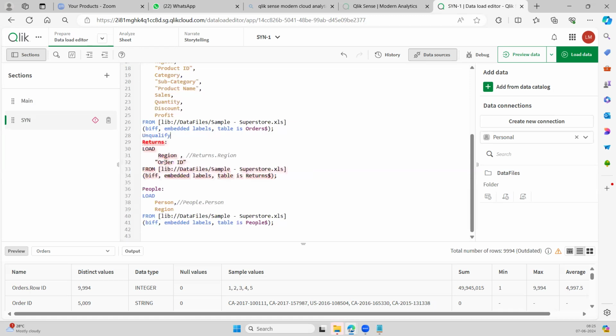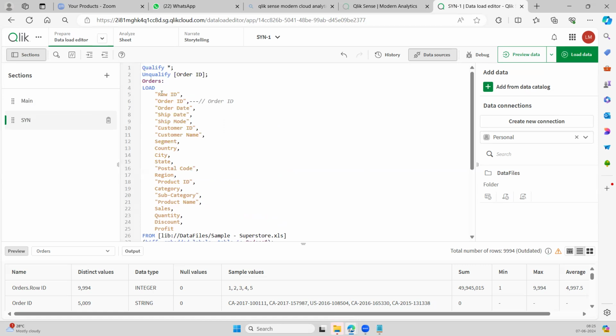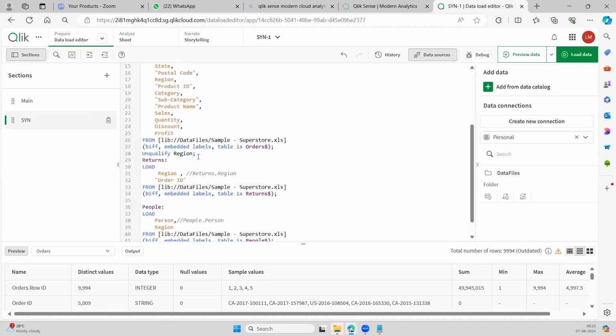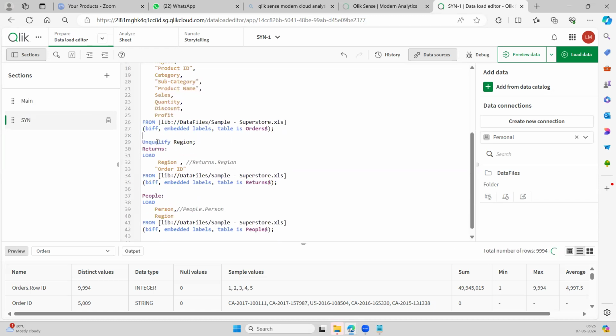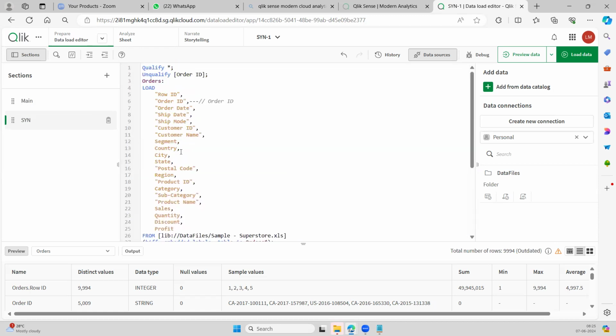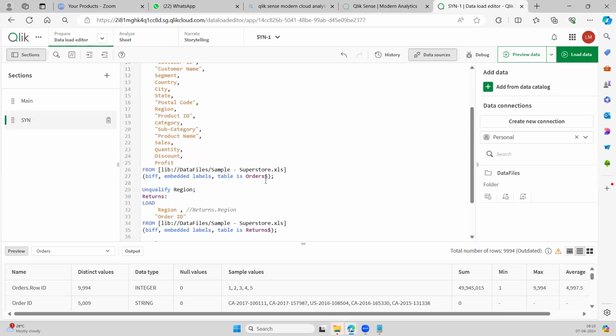Unqualify region. It won't unqualify region for the table above, because we are executing it below the orders table, right? It is applicable only for these two tables. It won't be applicable for the orders table because we are executing below the orders table, right?